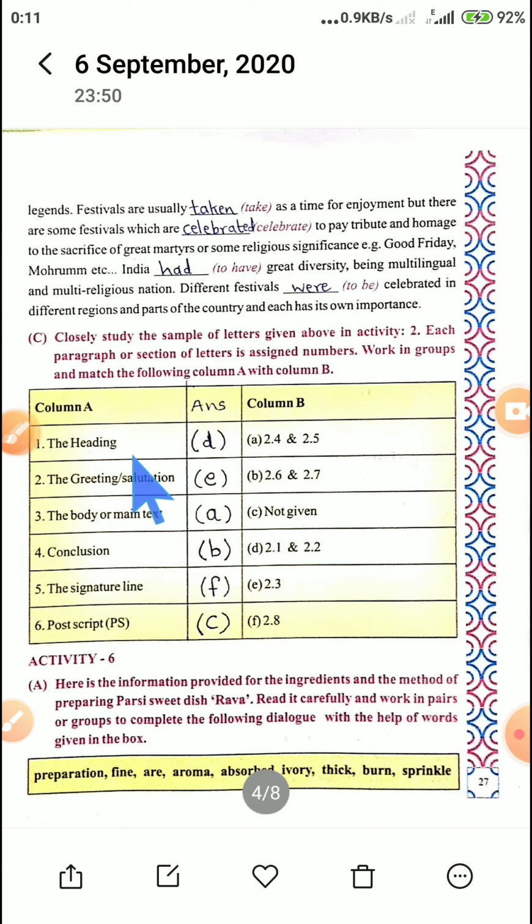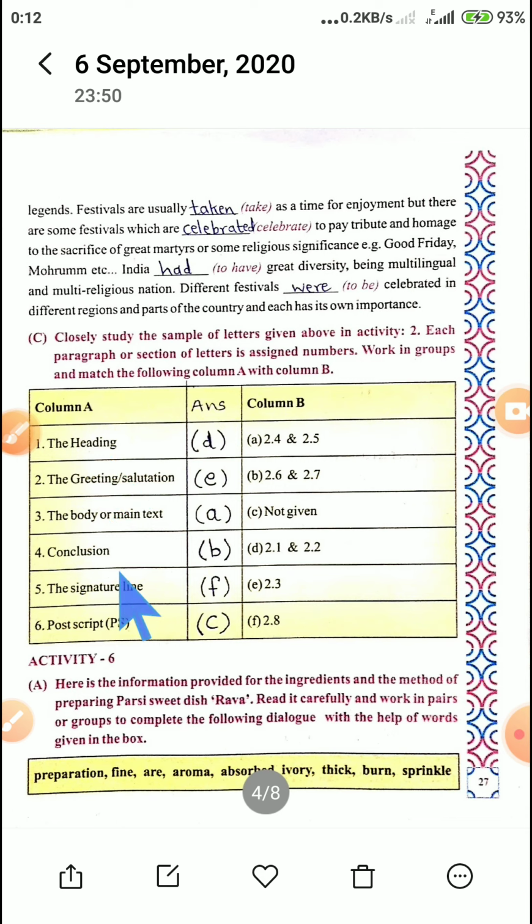So students, when I explained the lesson activity 2, the story of the two pen friends Jamshed and Bharat. Okay, so we again move to that page. Here in the column, these are all the parts of a letter, and I told you in the letter each section of the letter is assigned numbers.